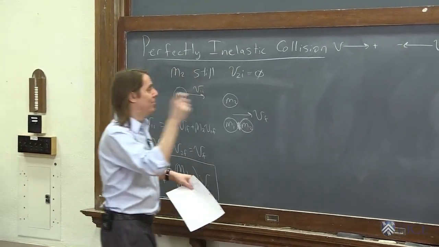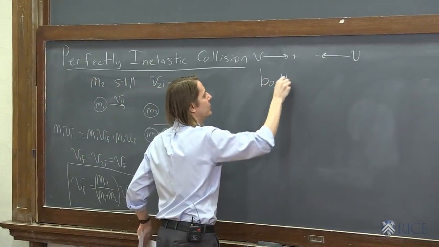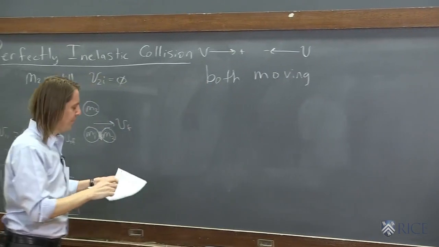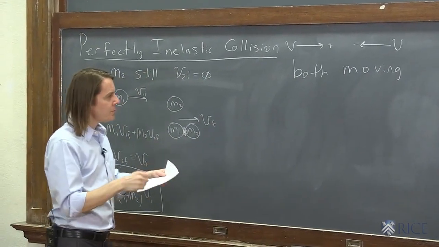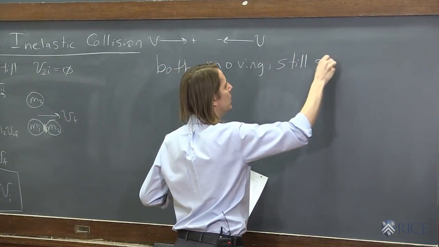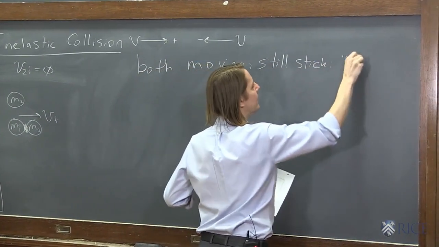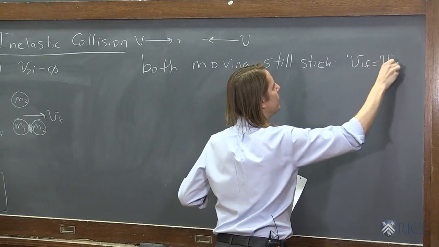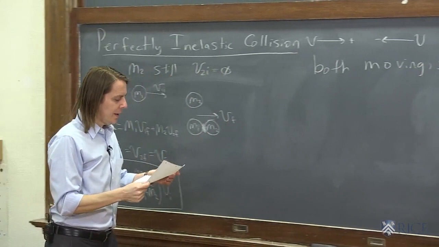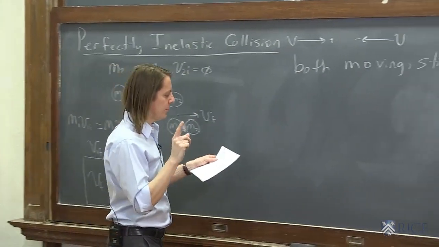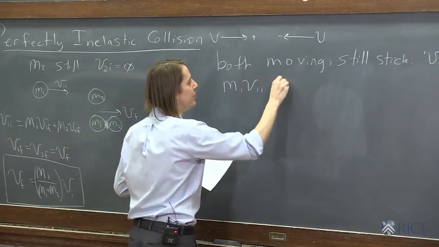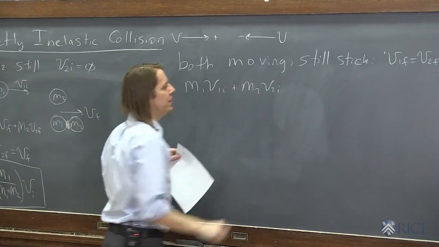So to move forward, we could just make them both move. And it's similar, it's just more complicated looking. All right, we could let them both have velocities. They'll still stick, right? It's still a perfectly inelastic collision. So you still have V1 final equals V2 final equals, we'll just call it V final. And you still have to conserve momentum, right? So now we have M1 V1 initial plus M2 V2 initial.